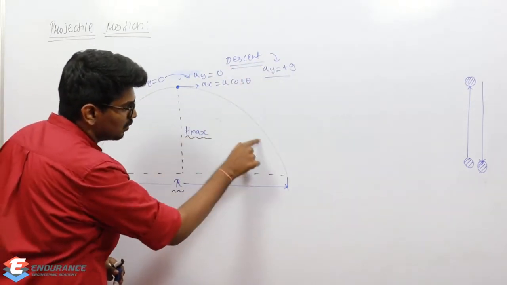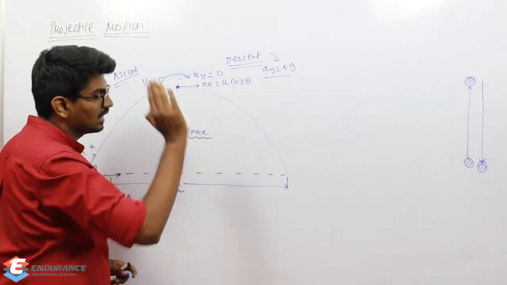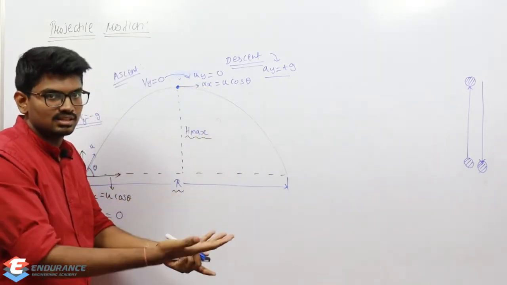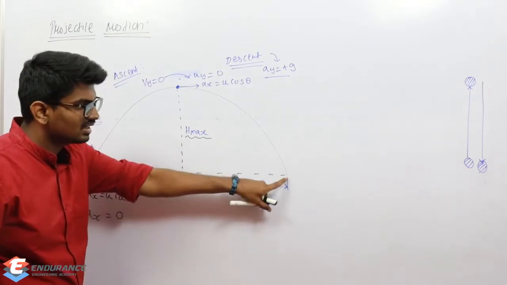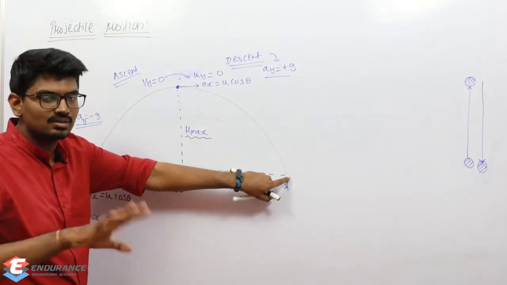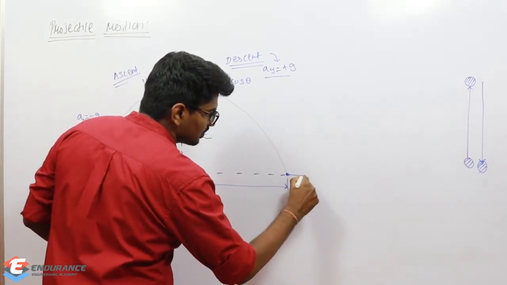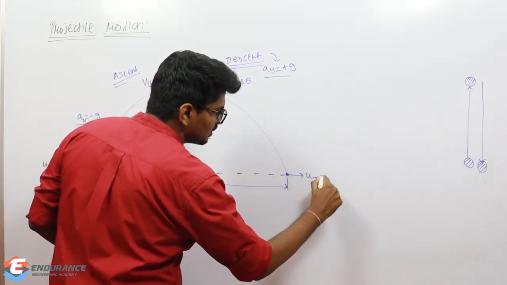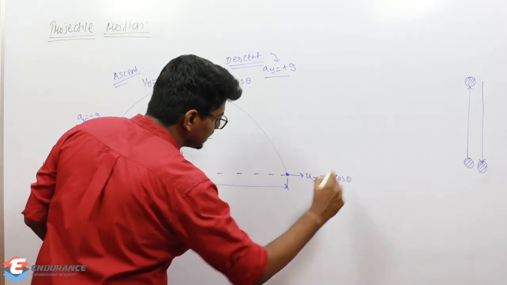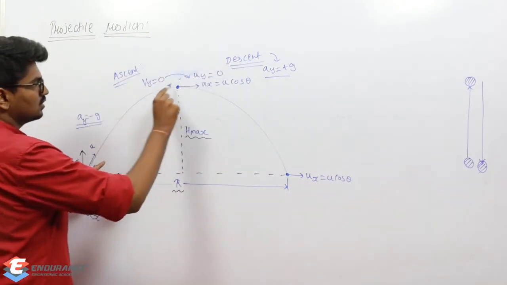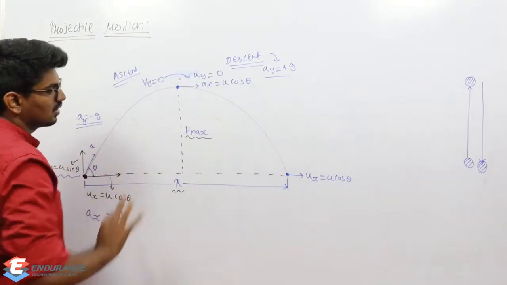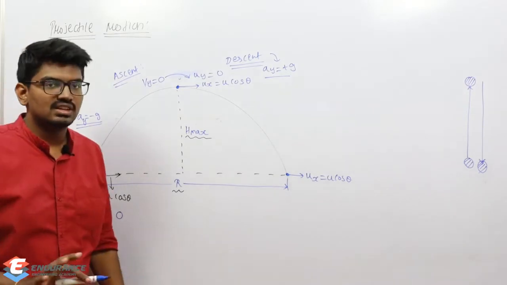So when the ball starts moving down, velocity in y direction will increase. It will keep on increasing, and when it reaches here, it will have some velocity. What is that? We will find out later. But horizontal velocity will never change. From this point throughout this projectile motion, horizontal velocity will never change.